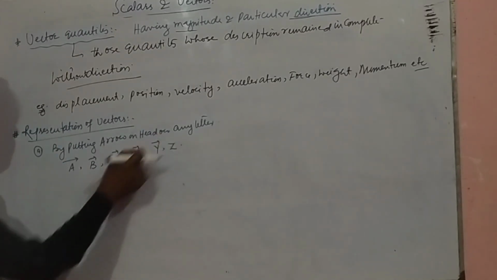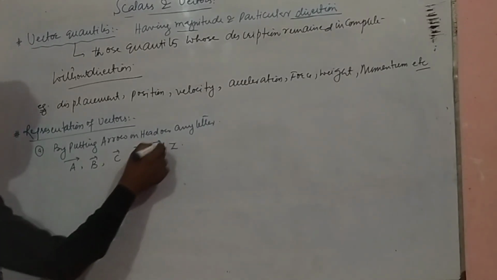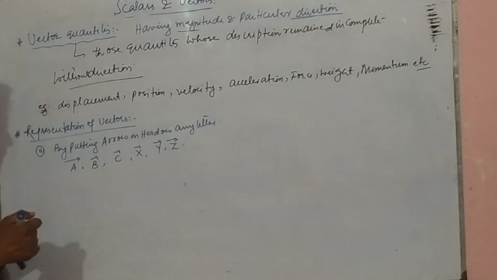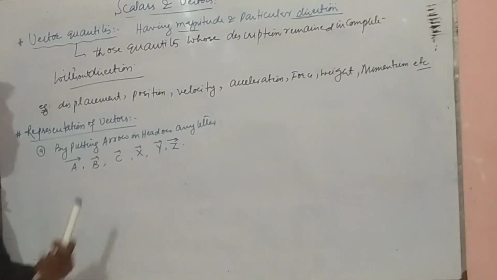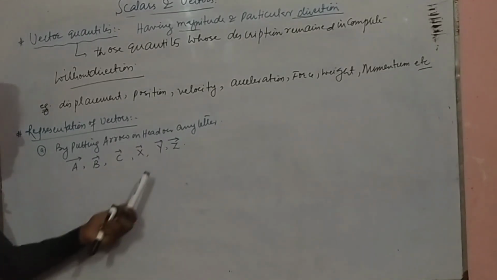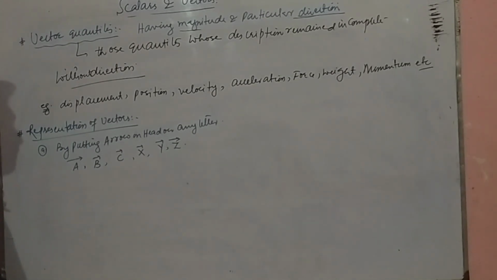If we remove this arrow, this will be simply Z, and this is the representation of scalars. But if we give an arrow, then it is converted into a vector, and we say Z vector, Y vector, X vector, C vector, B vector, and A vector.